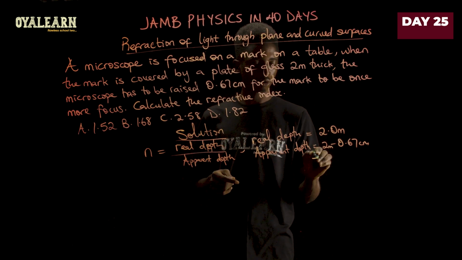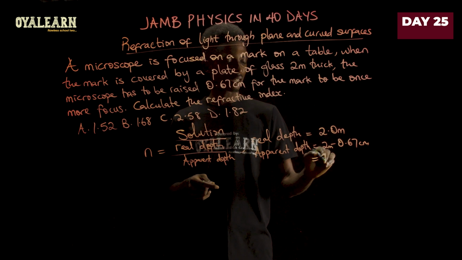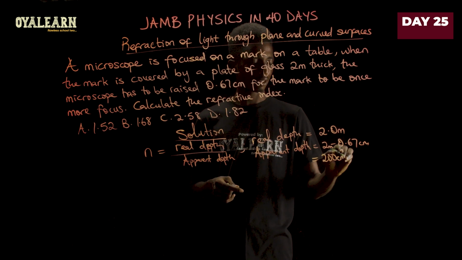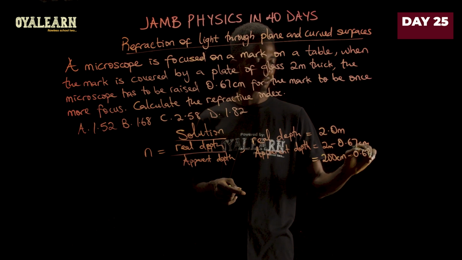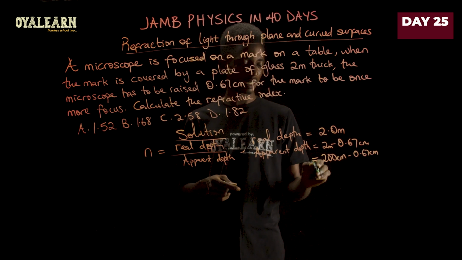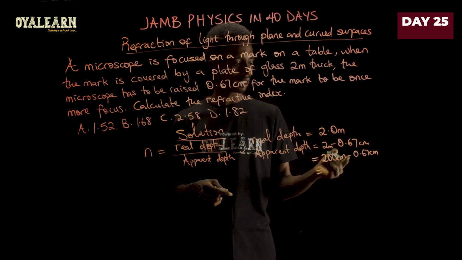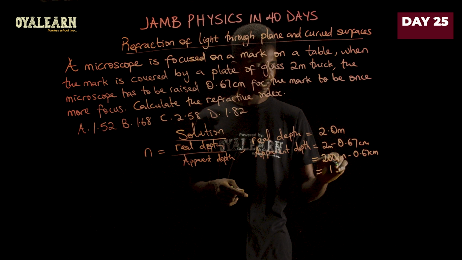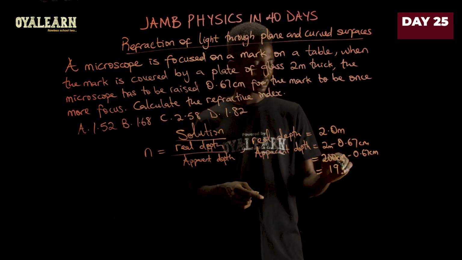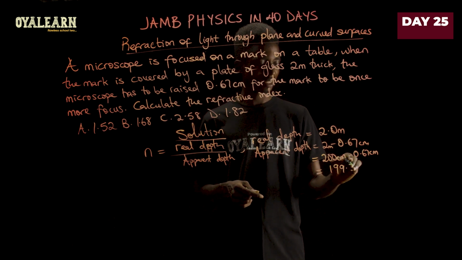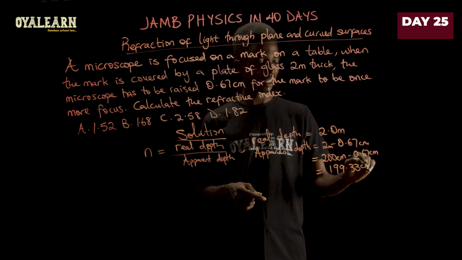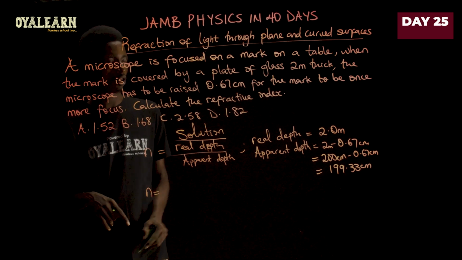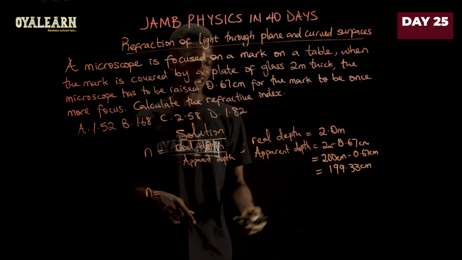So if you do this, this can then be written as 200 centimeters minus 0.67 centimeters. So what this would give us is 199.33 centimeters.